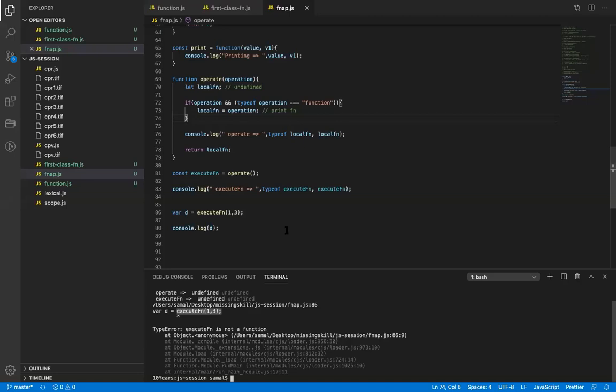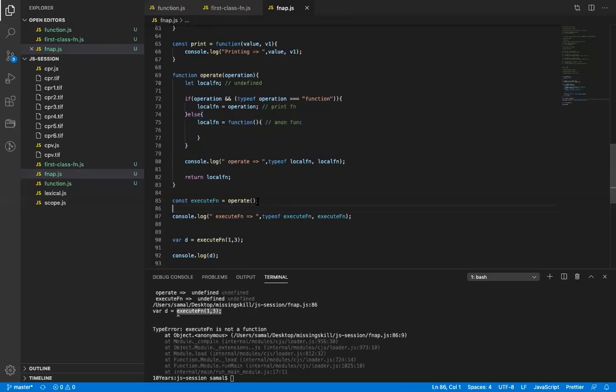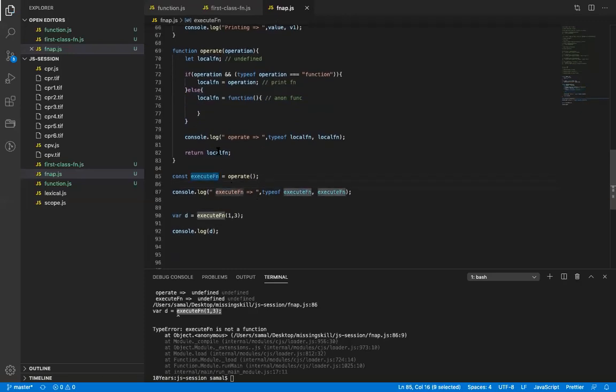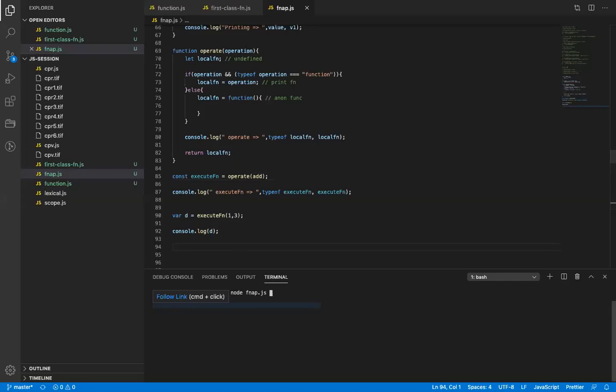Yes, understood, that I understood. I was confused about line number 81, what it will return. So it is returning a function, na? It is returning a function. Okay, समझा sir. If I do add, now the function type will be add. Add. Okay? Operate add and add.